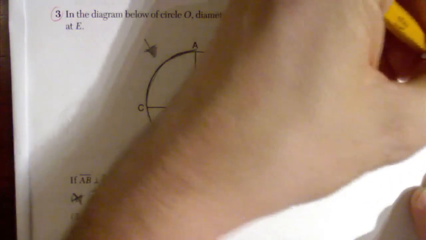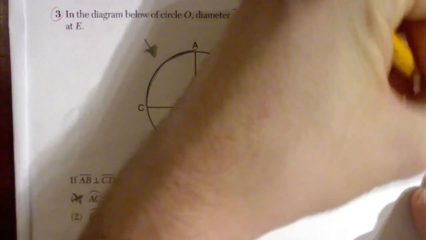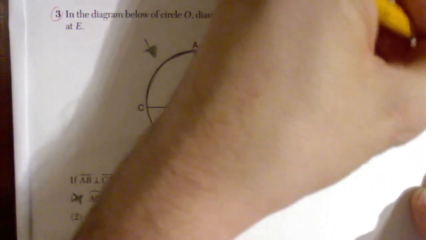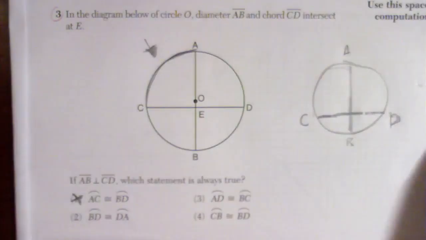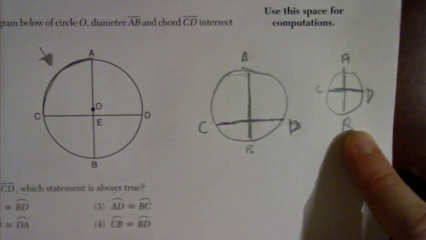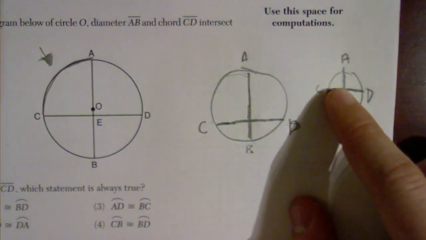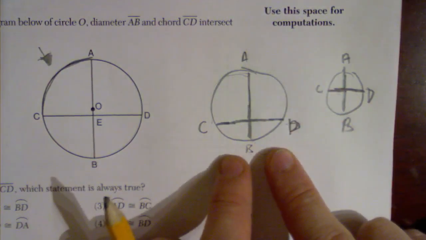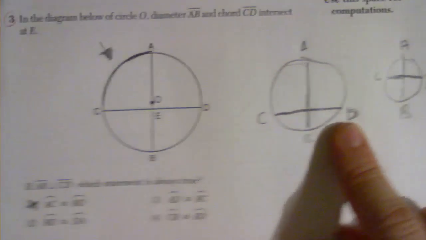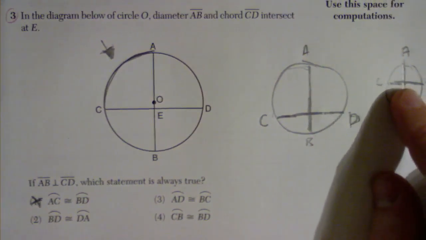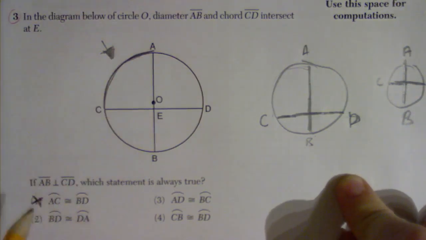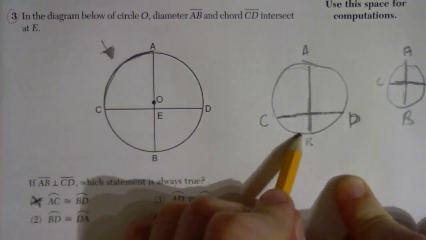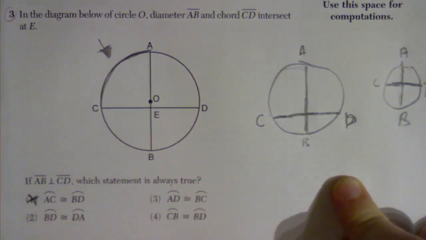Maybe if I drew a circle where I had AB and CD being both diameters, then maybe those two parts are equal. But if I have an example like this, well, they're not equal. And I'm not being told that they're both diameters. I'm just being told that I have a diameter and something that's called a chord and that they're perpendicular. So this is a counterexample to say, well, at least in this case, that's not true. And that same argument can be used for all the other ones.